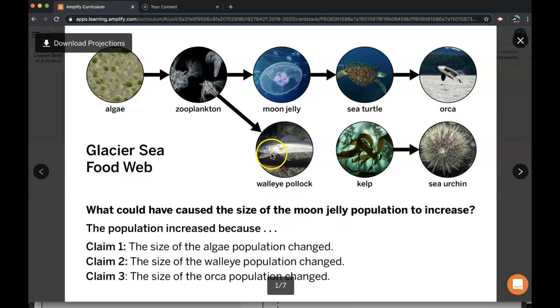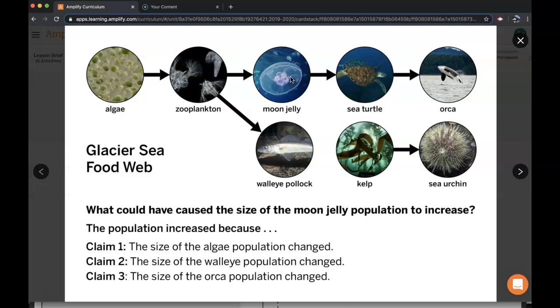So again, just for review, we know that increasing the zooplankton means there's more energy storage molecules for the moon jellies. If there's more energy storage molecules, that means the bursts will increase, and so the bursts are greater than the deaths, and then the moon jelly population would increase. Now on the other side, if we decrease the sea turtle population, that means they now need less energy storage molecules to live, so they'll be eating less moon jellies, and so the moon jellies will have less deaths. So now there's more bursts than deaths because the deaths decreased and the population could go up. So these are two possible ways for the moon jelly population to increase.